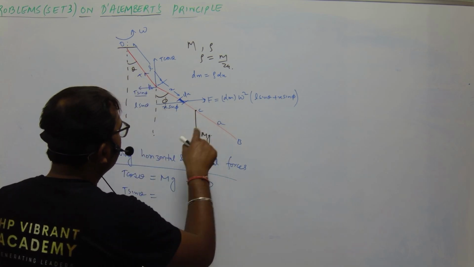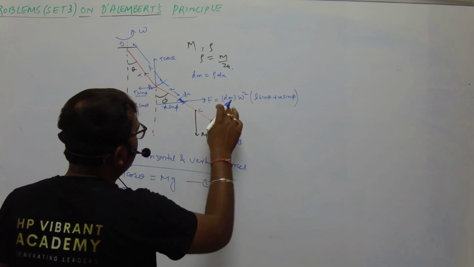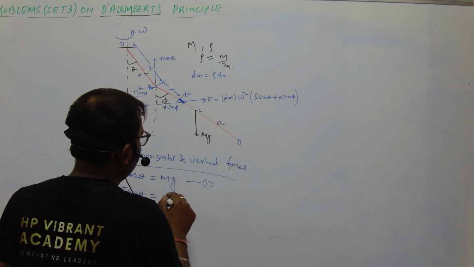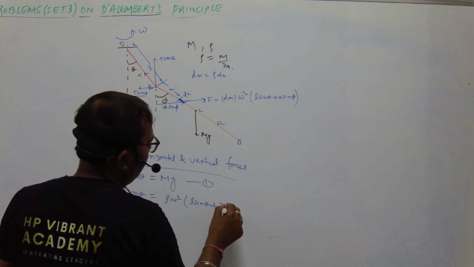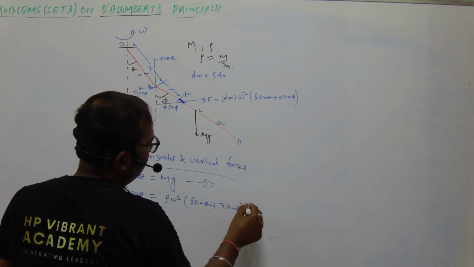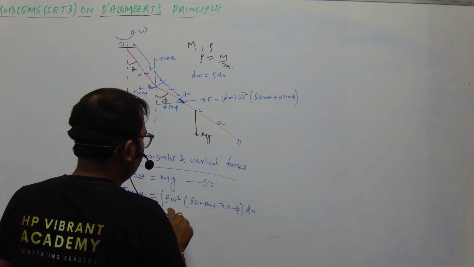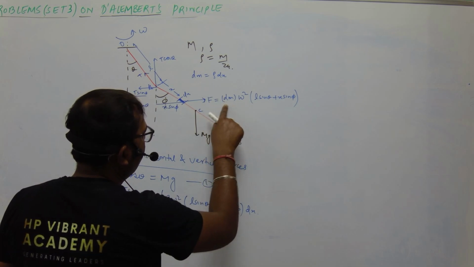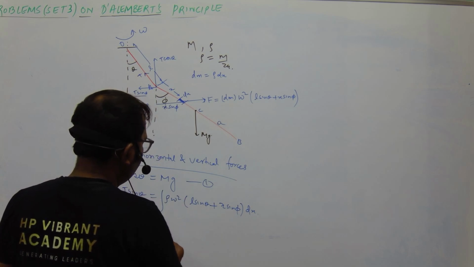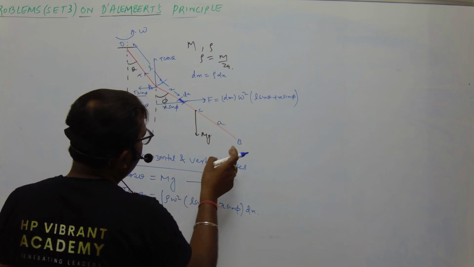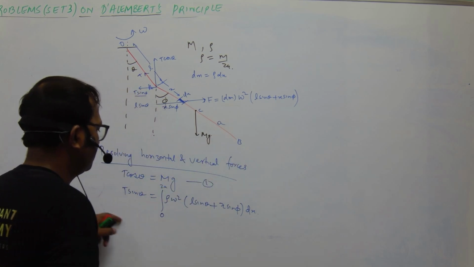So we have T sin theta is equal to this force. So we have dm is equal to rho times dx. So we have rho omega square into (L sin theta plus x sin phi) into dx. Okay, so the integration is from rho dx is the mass. So we have placed dm is equal to rho dx. So we have the integration from 0 to the length of the rod, which is 2a. Okay, so this is 0 to 2a. So let us integrate this.